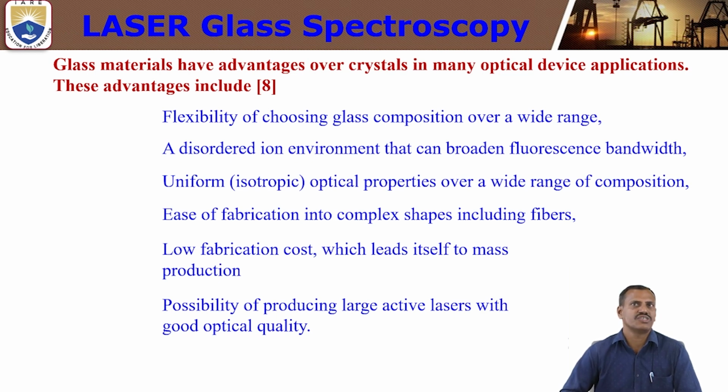Next, uniform isotropic optical properties over a wide range of composition. With different compositions, we can change the optical properties over a wide range. Next, ease of fabrication into complex shapes including fibers. We can easily fabricate different shapes using glasses, and we can also draw fibers using the glass material.